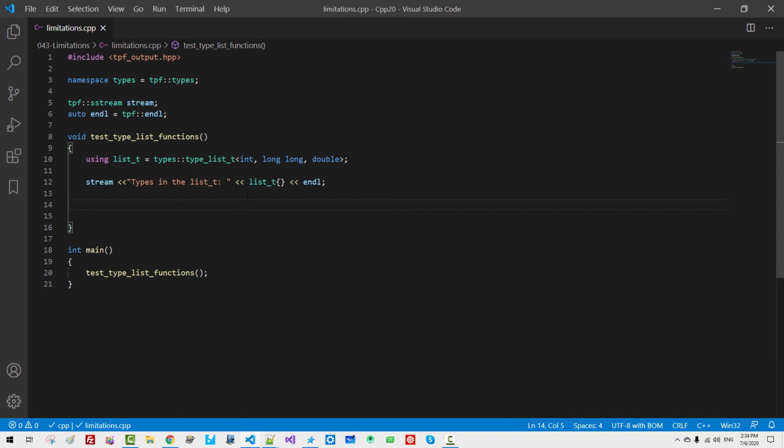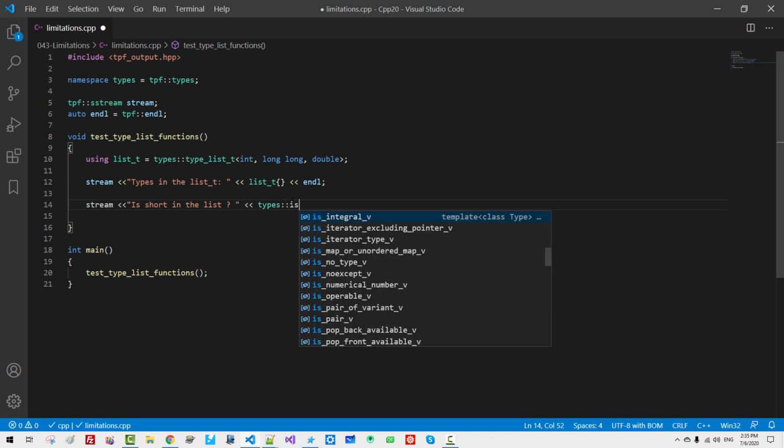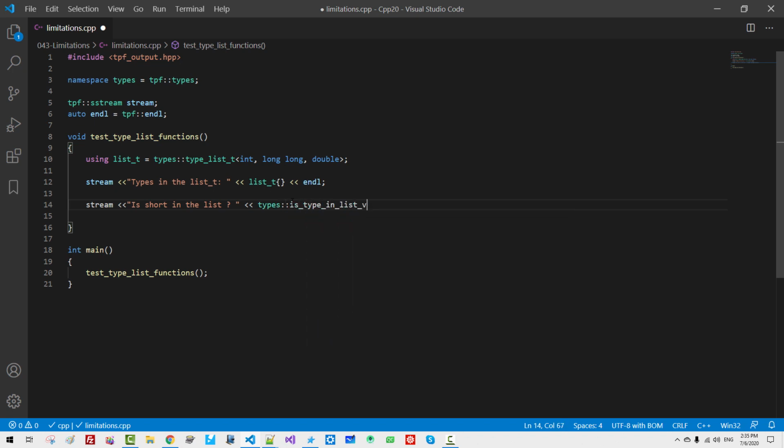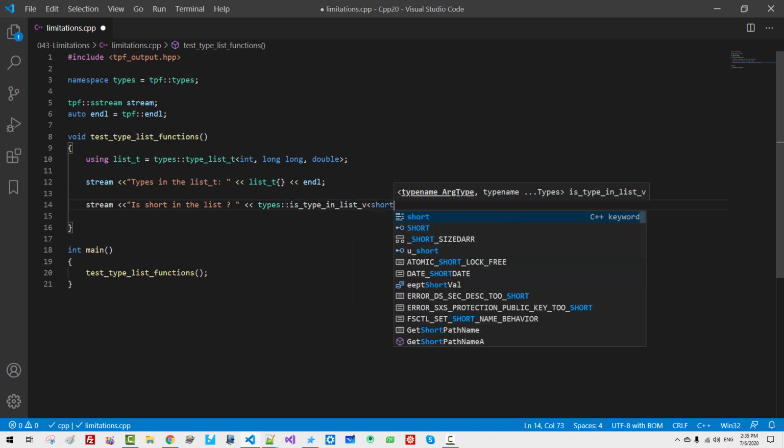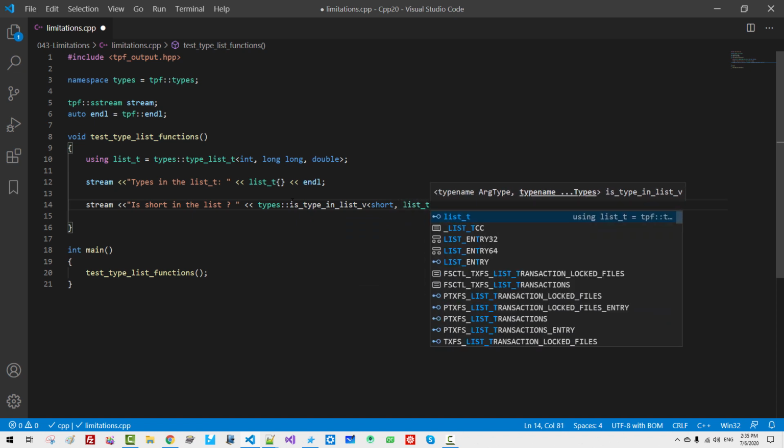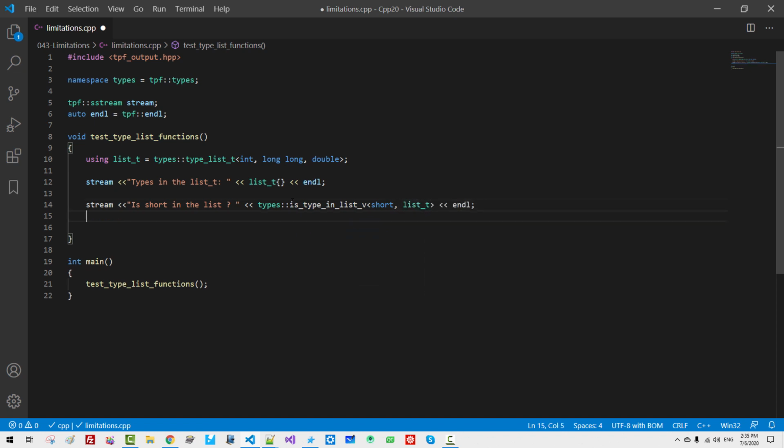Now we want to test if a certain type is included in this list. Is short in the list? We can test types is_type_in_list short list_t, and then I will copy once again: is int in the list? It should be.